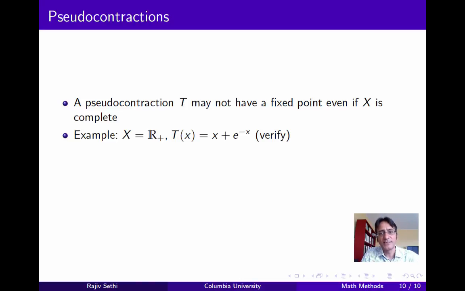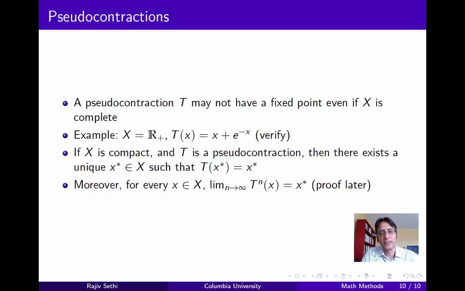Now note that the set X here is complete, but it's not compact because it's not bounded. And we saw in the last segment that a subset of Euclidean space is compact if and only if it's closed and bounded. Now later in the course we'll see that if X is compact in addition to being complete, and T is a pseudo-contraction, then it does indeed have a unique fixed point, and we can approximate it with the same procedure that we use for contractions. But we'll deal with that later in the course, and I'll stop here for this segment.